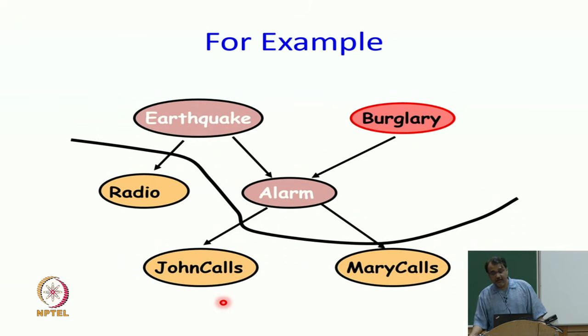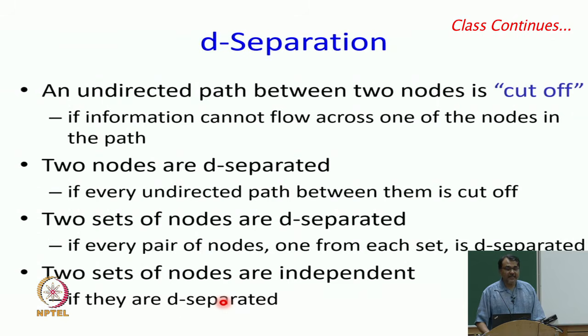One theorem is what happens given parents, one theorem is what happens given Markov blanket. Of course, you might be asking the question, given burglary, is John calls independent of radio? You can ask that question. And neither of the two theorems will apply, because neither is burglary the parent of John calls, nor is burglary in the Markov blanket of John calls, right. So, in such a situation, how do we generally analyze a given Bayesian network? And that happens using a principle of D-separation.